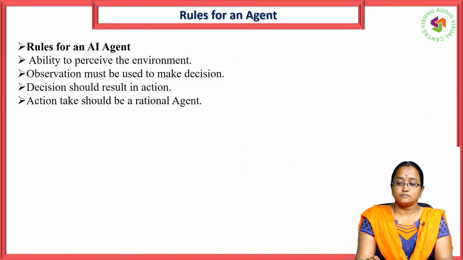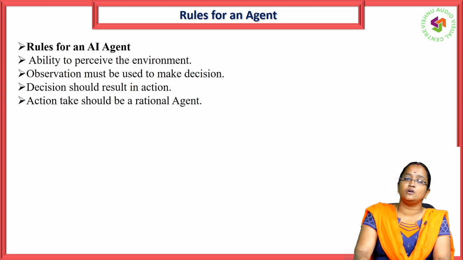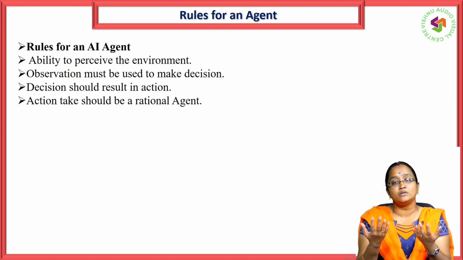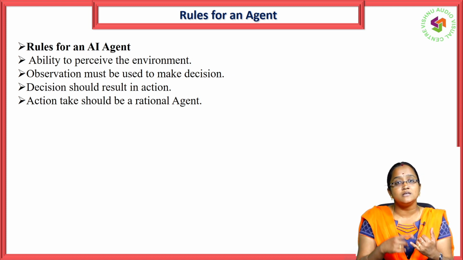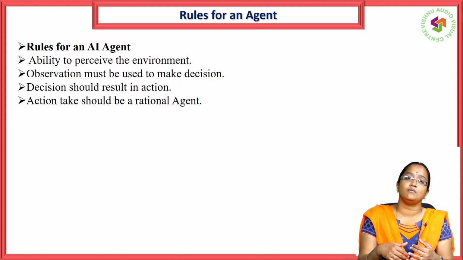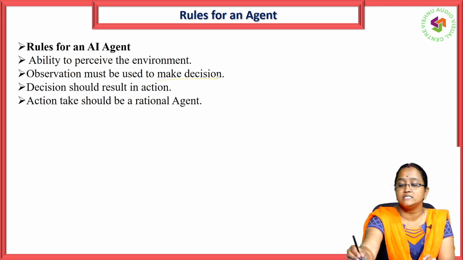Next, rules for an agent: what the agent will do automatically. The first thing is that the agent has the ability to perceive the information from the environment. Based on the perceived information, observation must be made to make a decision.